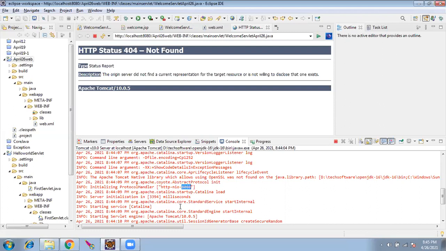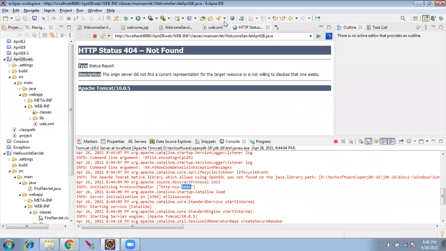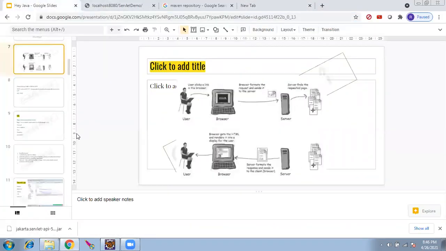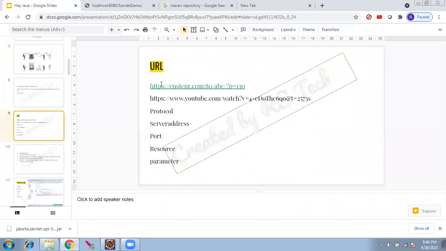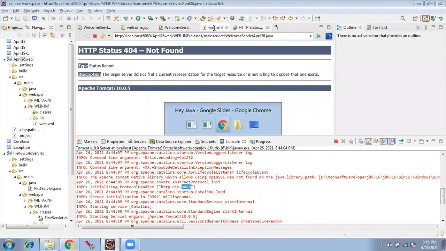Once you try installing Tomcat, you will know this. Okay, so this started on 8080. That's a port. Now let me go. I said the URL structure, right? The URL structure is HTTP, server, port. So I'll go here,